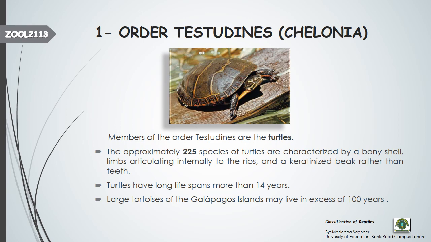They have limbs that are articulating internally to the ribs, meaning they have joints that help them to move easily, and their beak is covered by protein, so they have a keratinized beak rather than teeth.